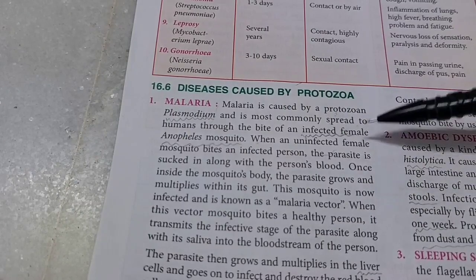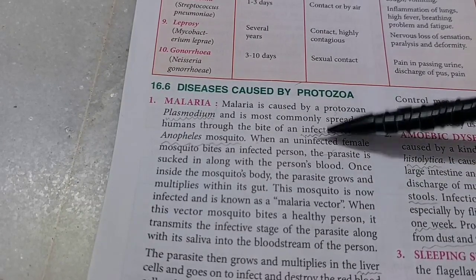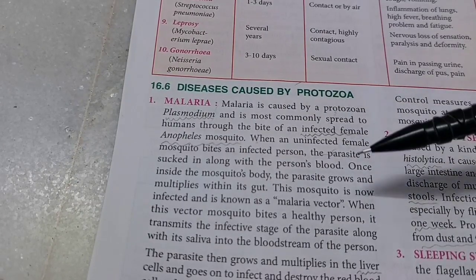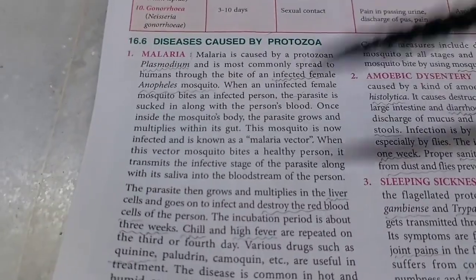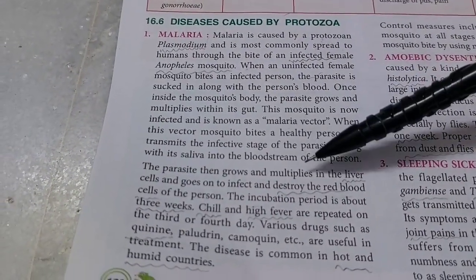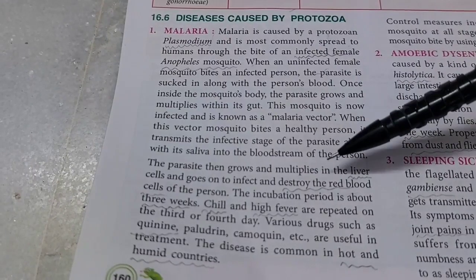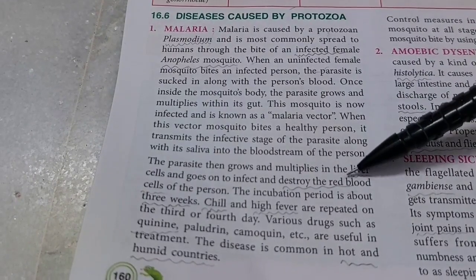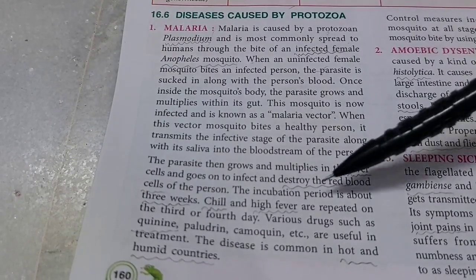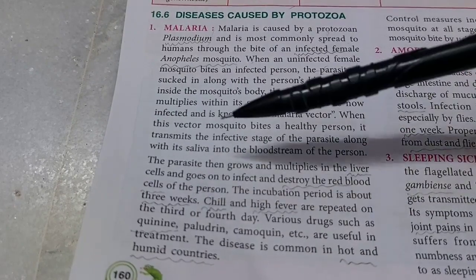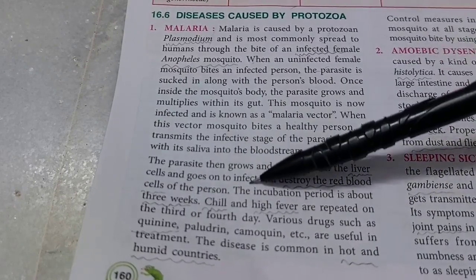Why do only females bite? Well, they need the blood to lay their eggs. That's why. This is just biology. What happens in malaria? The protozoa multiplies in the liver and destroys the RBCs. Incubation period is 3 weeks. Symptoms? You get a chill and high fever.